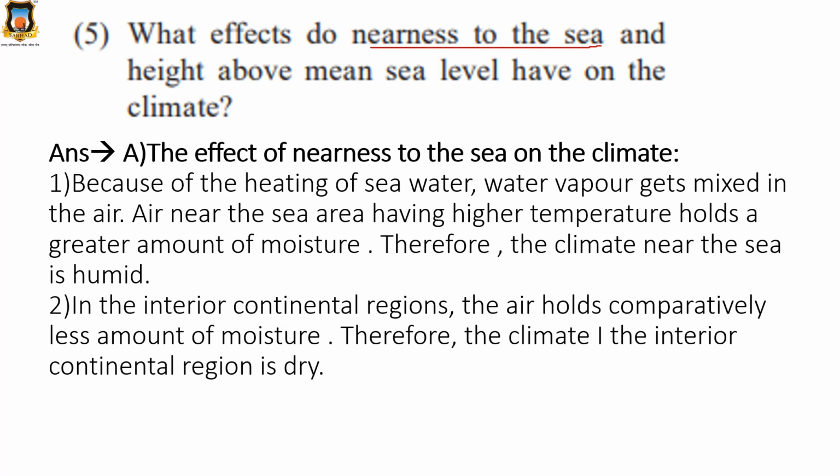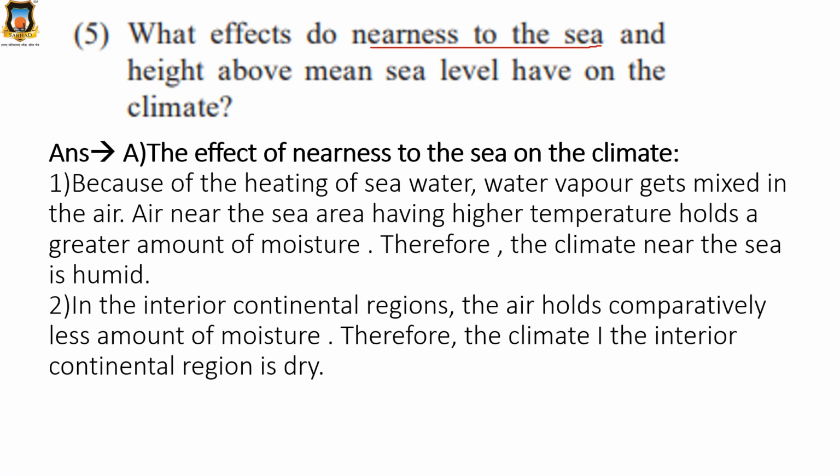Because of heating of seawater, water vapor gets mixed in the air. Air near the sea area having higher temperature holds a greater amount of moisture. Therefore, the climate near the sea is humid.